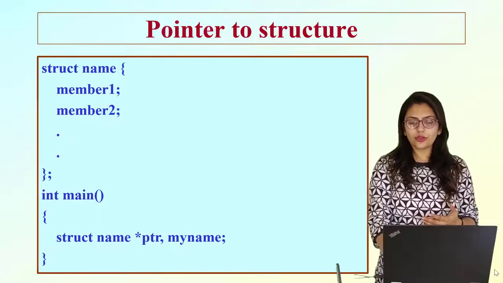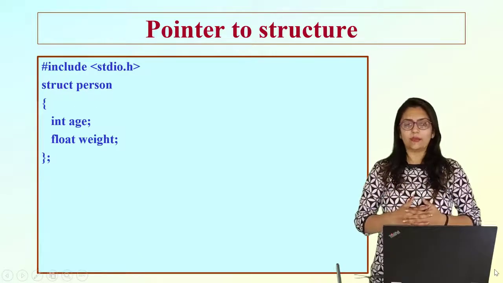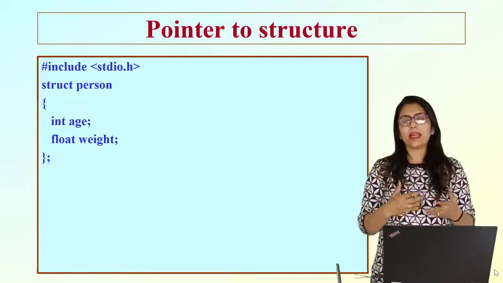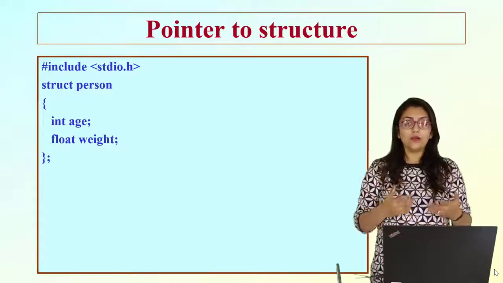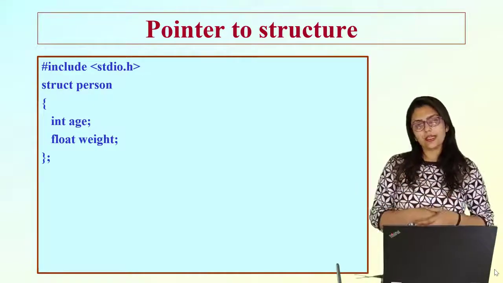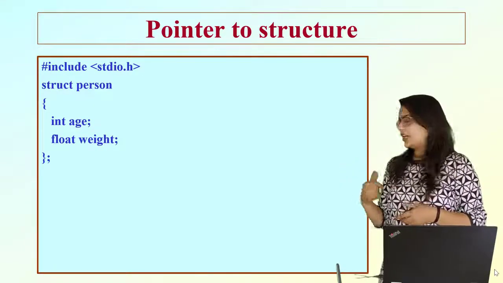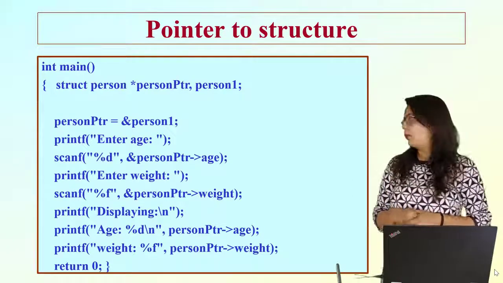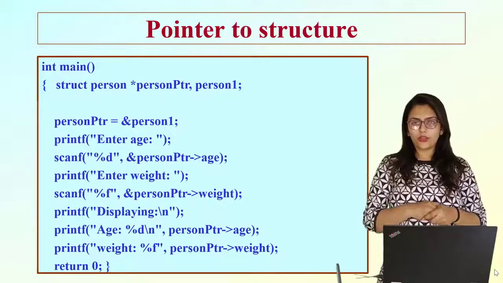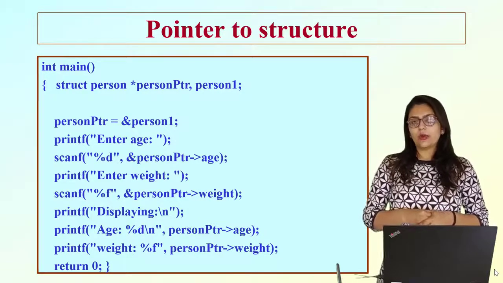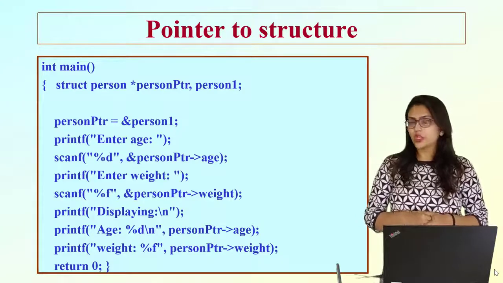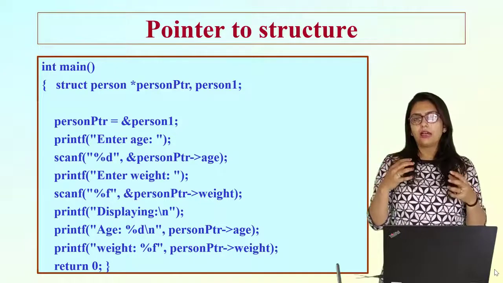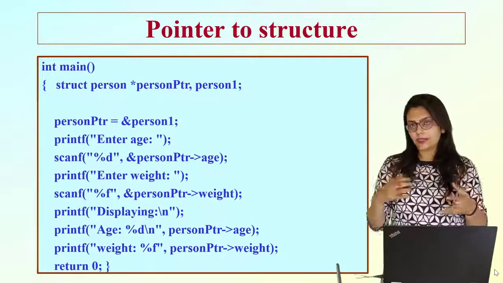So if I show you some example, you can see one example over here where I have created one structure person. Now person may have age and weight. Obviously they have some age and weight. Weight I have taken as float and age I have taken as integer. Now inside my int main I am declaring one pointer, that is person pointer, and I am also declaring one variable person1. So person1 is a kind of variable which has data type struct person.